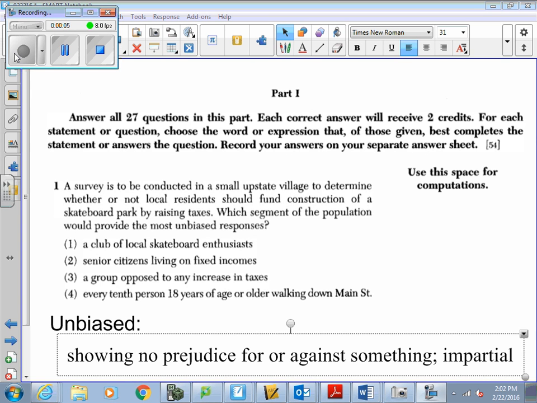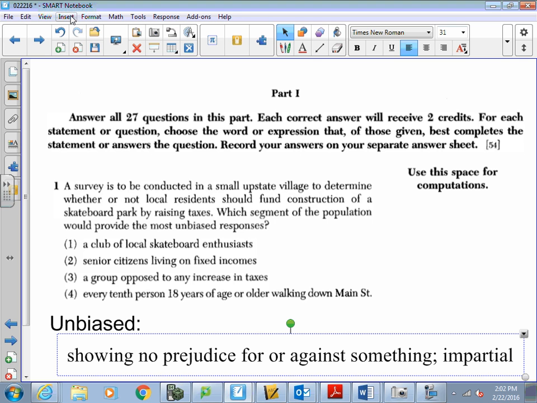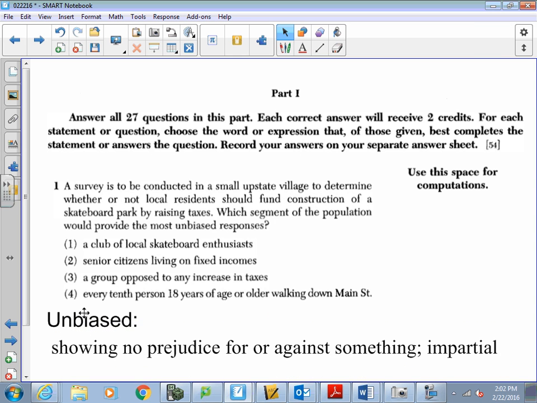Okay, I'm going to go over this exam, first 5 problems. Looking at problem 1, in order to get full credit, I'm going to want you to write down this definition I have for unbiased. I know a lot of you guys know what it means, but some of you guys might not. So looking at this question, it says a survey is to be conducted in a small upstate village to determine whether or not local residents should fund construction of a skateboard park by raising taxes.